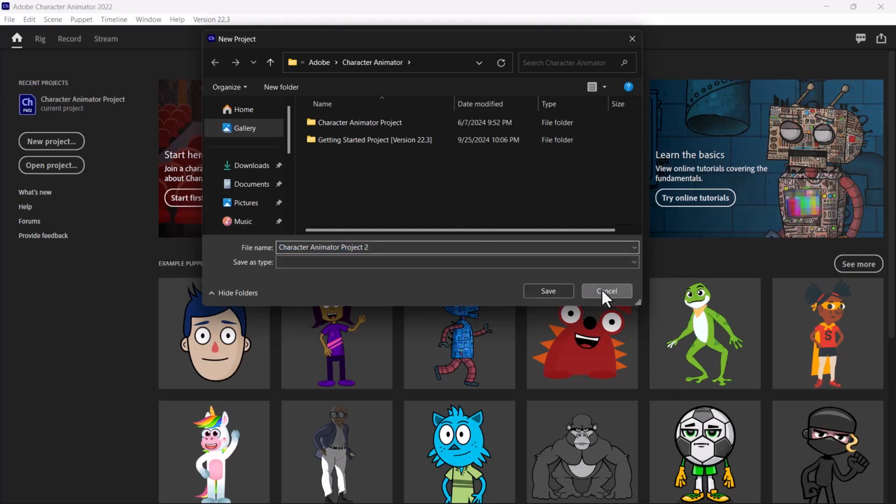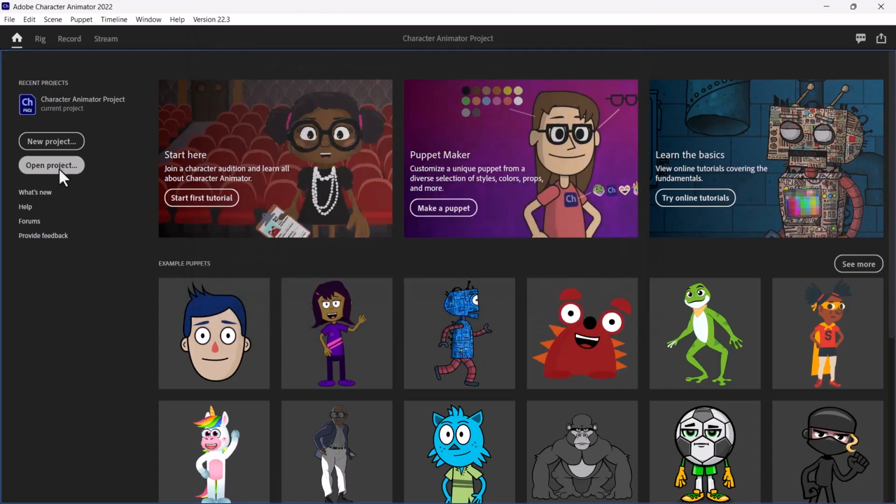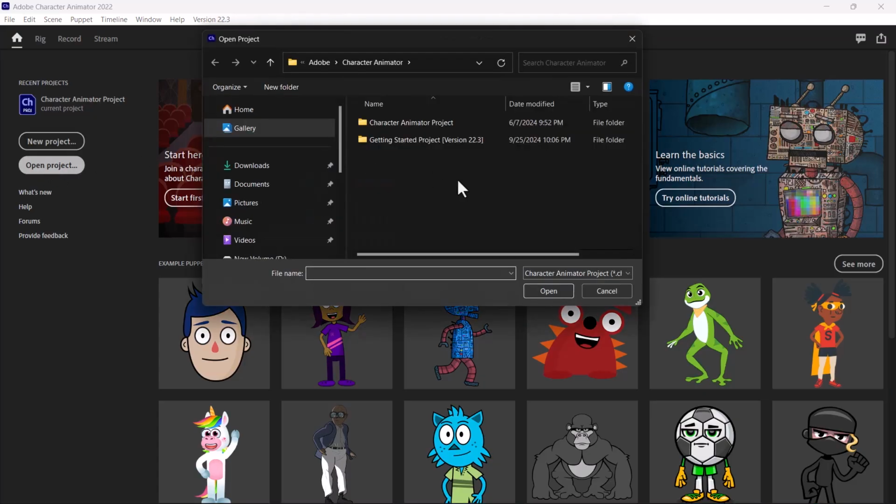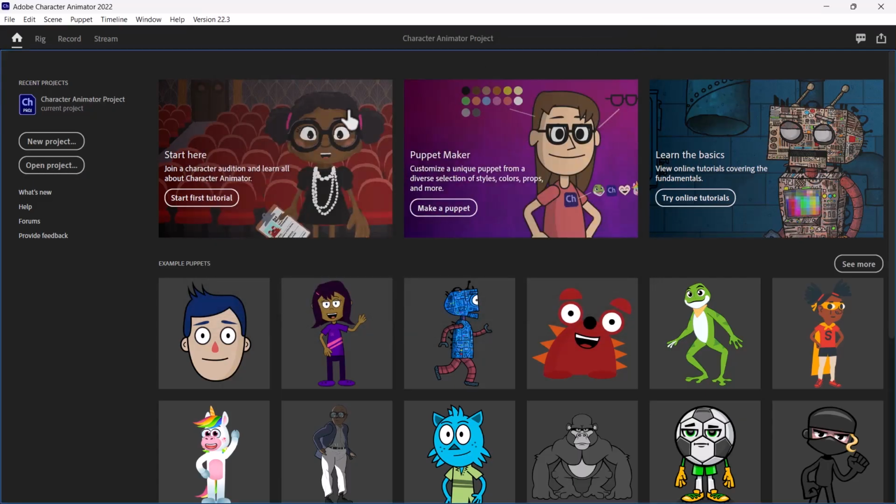All right. Now, you can open an existing project. You can see that this is a project that we are currently working on. So you can come over here, click on open, and then locate where that project is around this repository. Okay, so this is basically the start area.